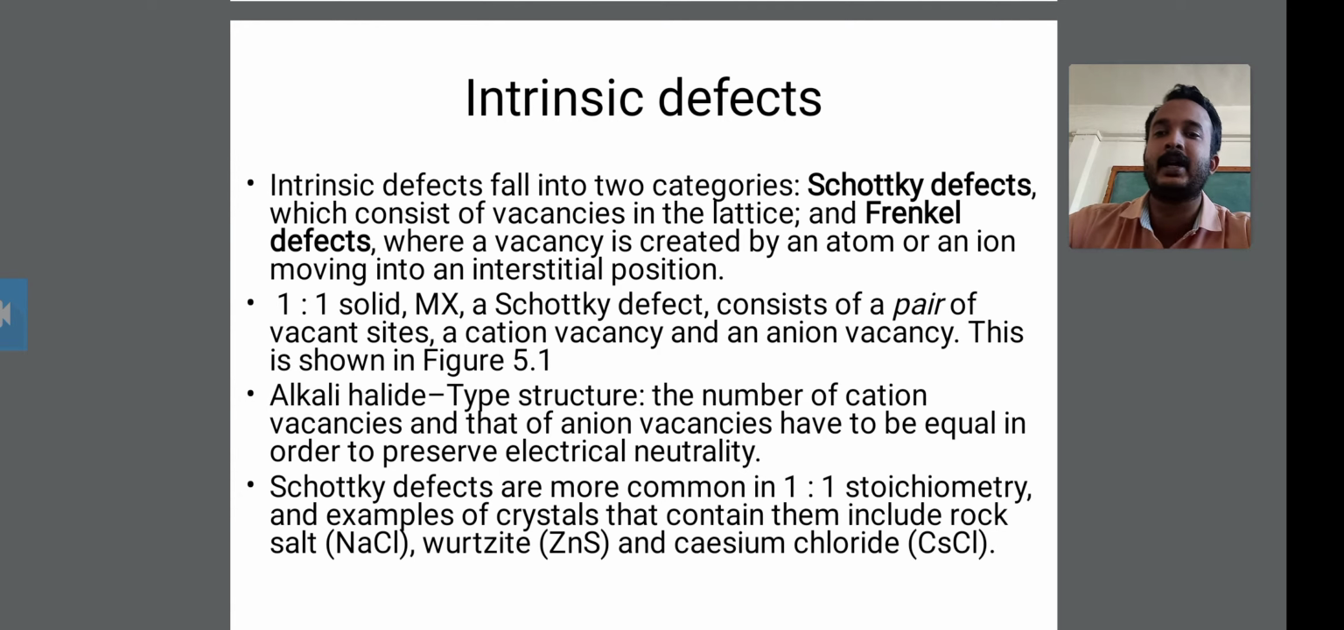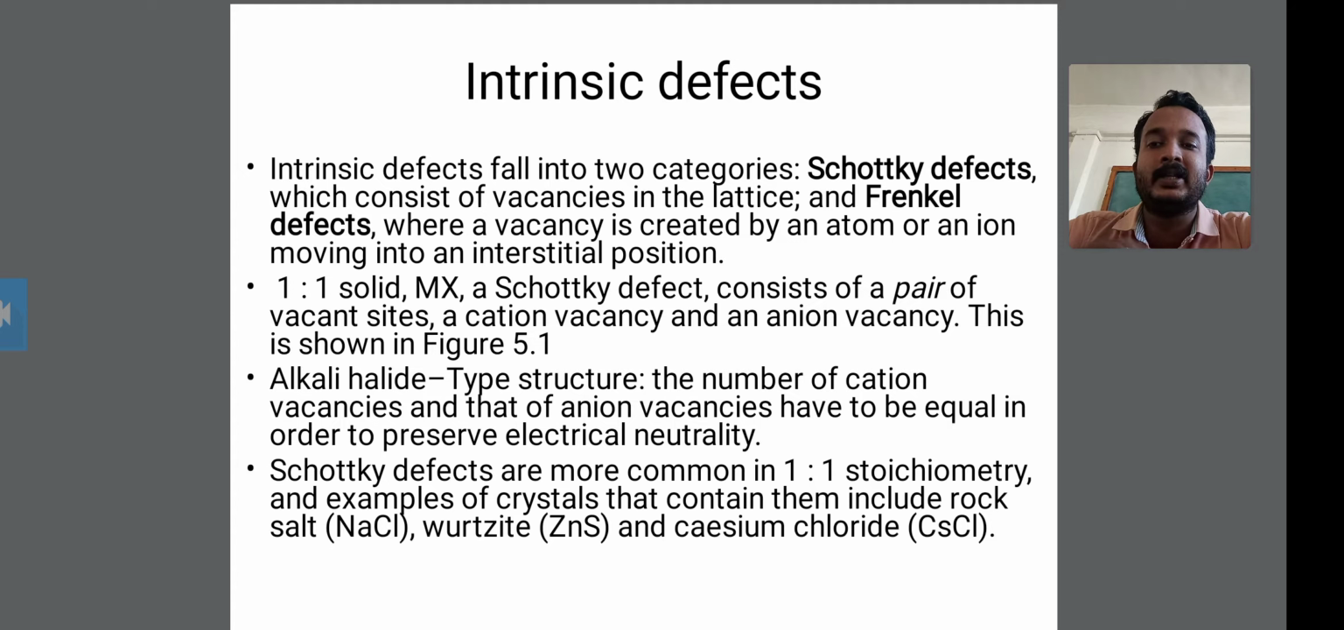The second category of the intrinsic defect is the Frenkel defect. In the Frenkel defect, a vacancy is created by an atom or an ion moving into an interstitial position. The atom creates the vacancy in the lattice, and the ion moves into the interstitial position.